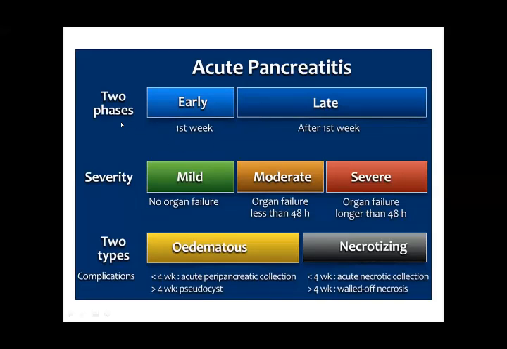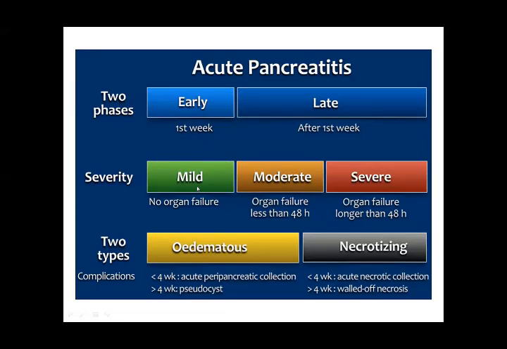So in acute pancreatitis, there are two phases. The early phase lies in the first week after injury, and the late phase is after the first week, when it becomes severe. In mild cases, there is no organ failure. The organ keeps on working, and nature has given this opportunity to the organ so that it will not go into failure. It will wait for the remedies to be done.